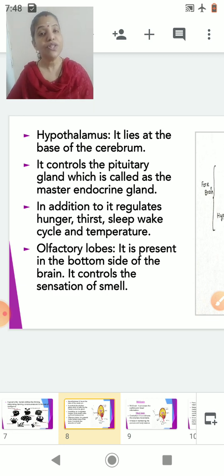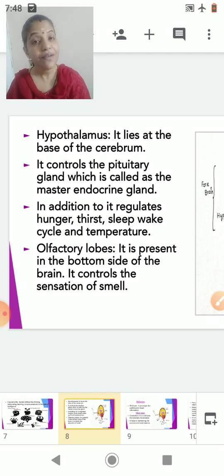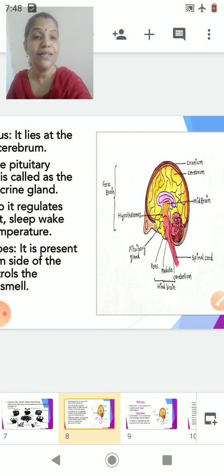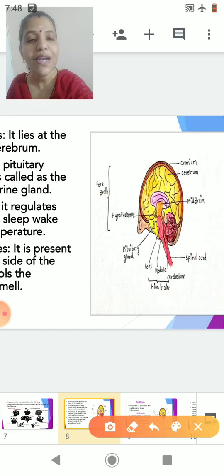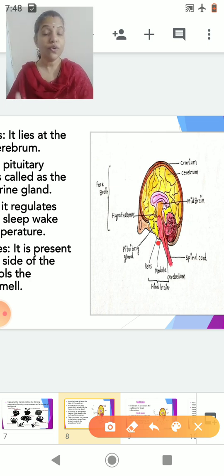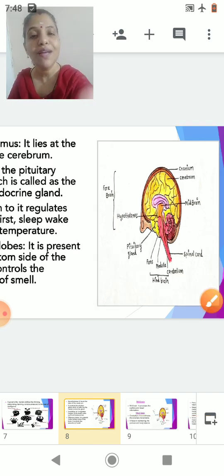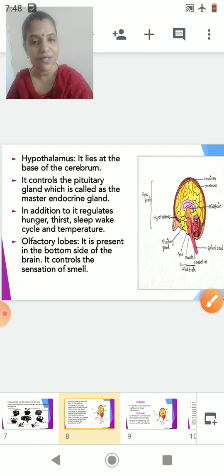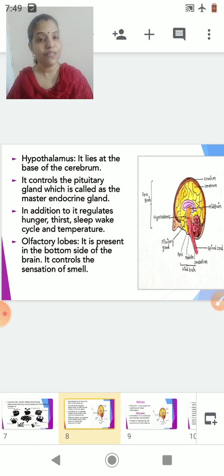Now let's come to the third part of the forebrain, and the third part of the forebrain is the olfactory lobes. The olfactory lobes cannot be seen in this diagram because they are present at the base of the brain. So if you draw the diagram of the base of the brain, then only you can see the olfactory lobes. As the name itself suggests, last time we did olfactoreceptors. So the olfactory lobes are present at the bottom side of the brain and control the sensation of smell.